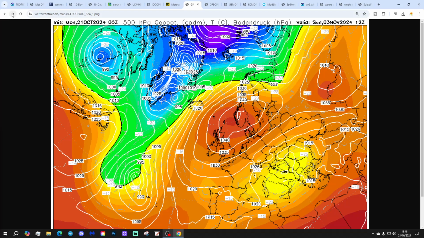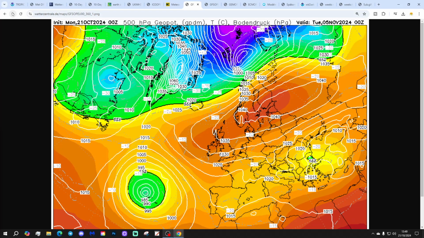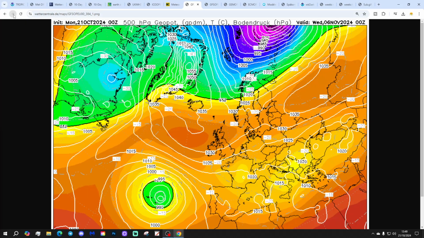Not a particularly cold easterly, but due to the time of the year, we would probably expect pretty cool weather anyway on those easterly winds. It is a long fetch easterly with the air originating from Russia there, so a very nice Scandinavian high gets going through the first week of November on the GFS midnight run. Eventually a hint of a bit of retrogression towards Greenland and Iceland.